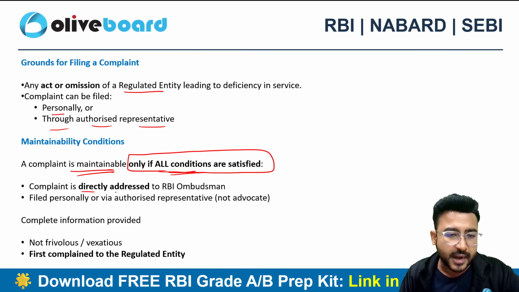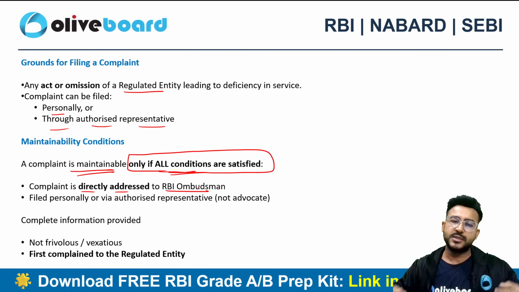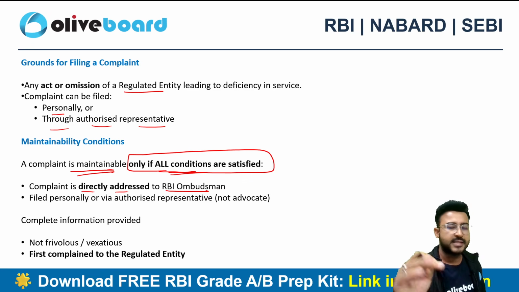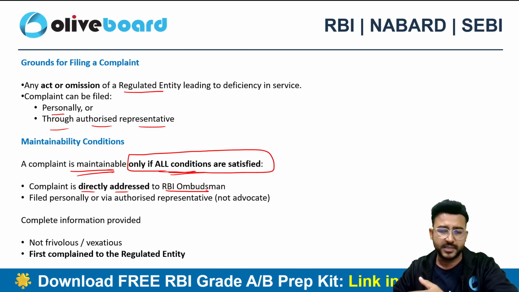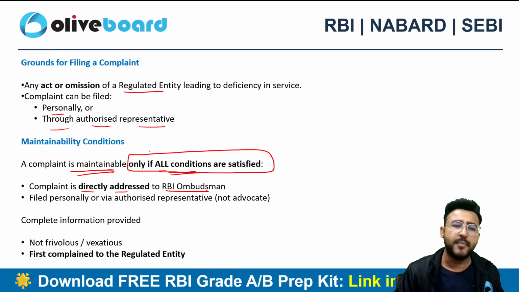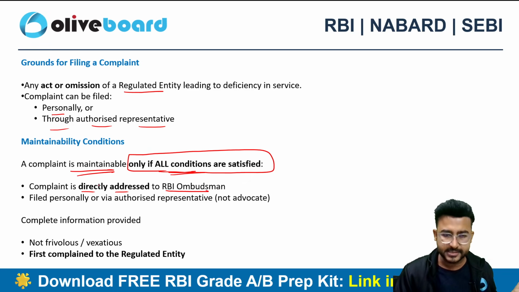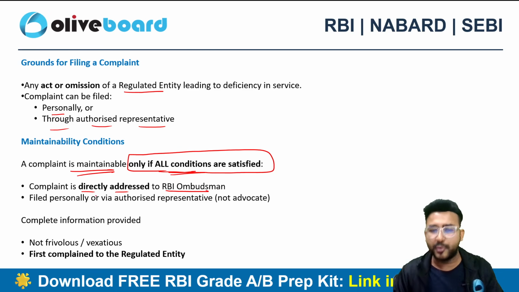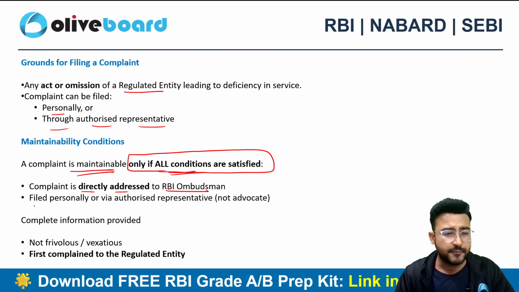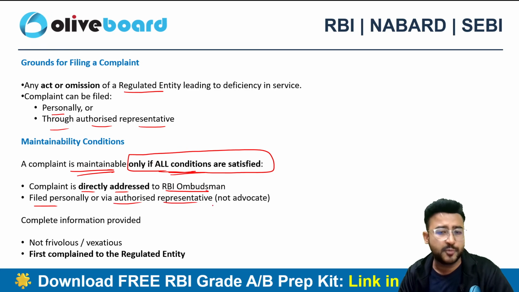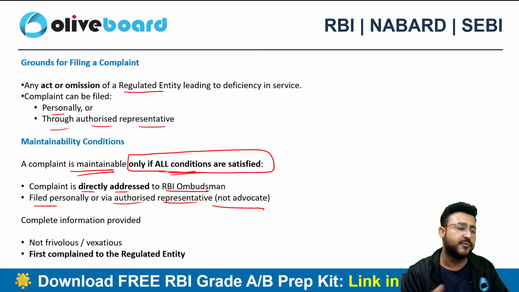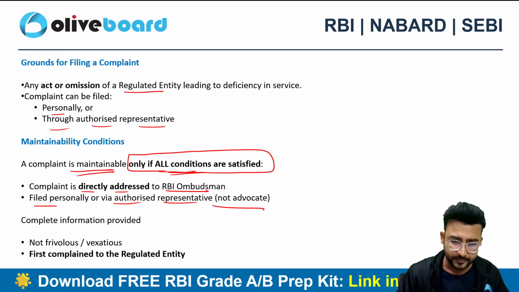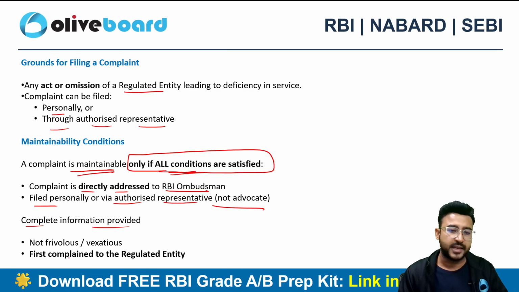The complaint is directly addressed to the RBI Ombudsman. So I should directly address that complaint to the RBI Ombudsman. It's not that I should approach the RBI Ombudsman indirectly. That's not possible, and my complaint will not be maintainable in that case. I need to keep my approach direct, right? Filed personally or via an authorized representative, but not advocates. My advocate will not file a complaint on my behalf, right? Complete information will be provided in the complaint, and the first complaint goes to the regulated entity.